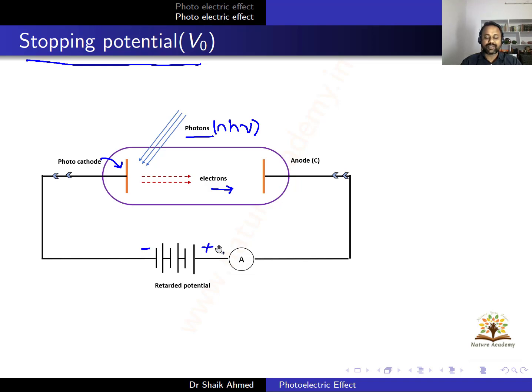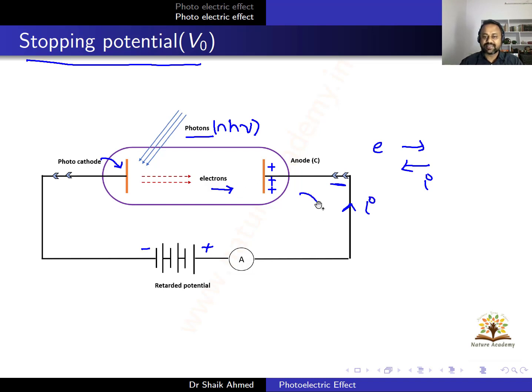So this is a variable battery source. When it is positive polarity, all the electrons try to come to this side, right? So the electron motion is from anode to the battery. Electrons are moving in this direction, so the current direction will be in the opposite direction. So this represents the current direction.